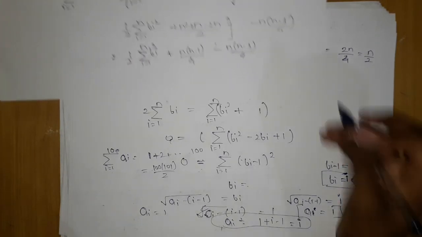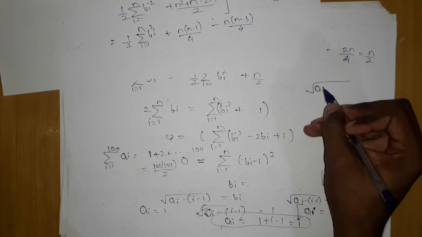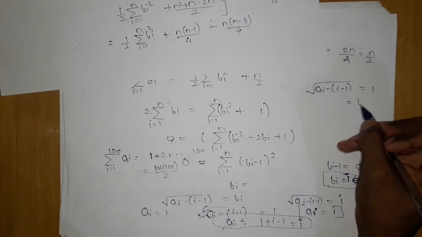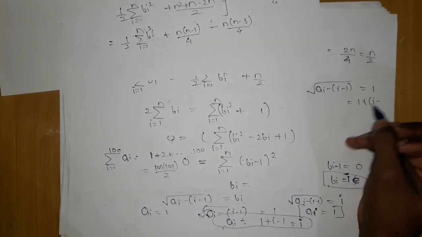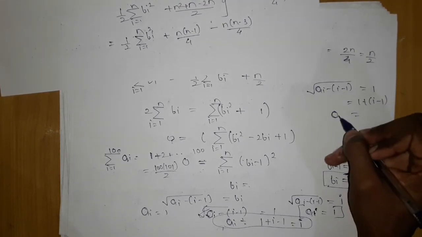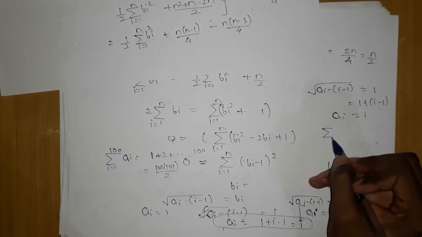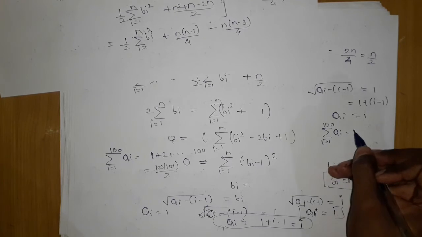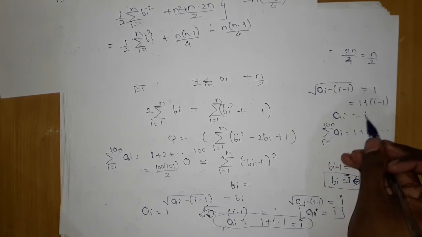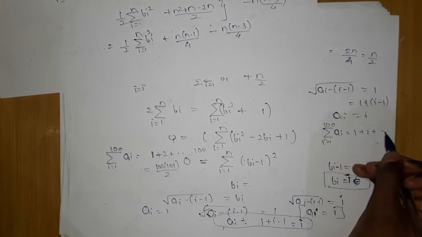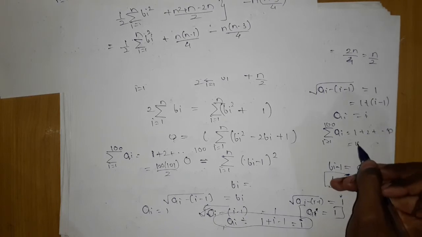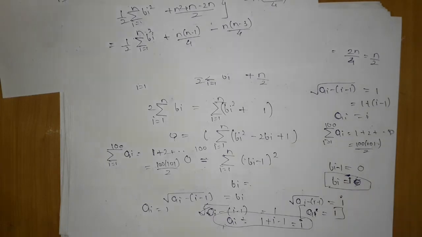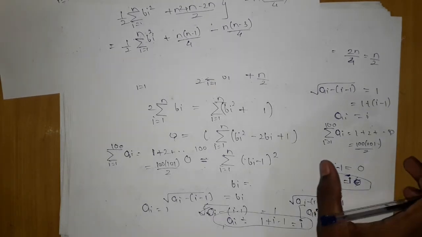The main important thing is that under root, when you put ai minus (i minus 1), here it is 1, and this will become 1 plus i minus 1, which will give me ai is equal to i. When I put it in summation i equals 1 to 100, at i equals 1 it is 1, 2, and so on till 100, and we know the summation formula n into n plus 1 upon 2, which is 100 into 101 upon 2. It is the most frequently used formula. So now we have solved this question.